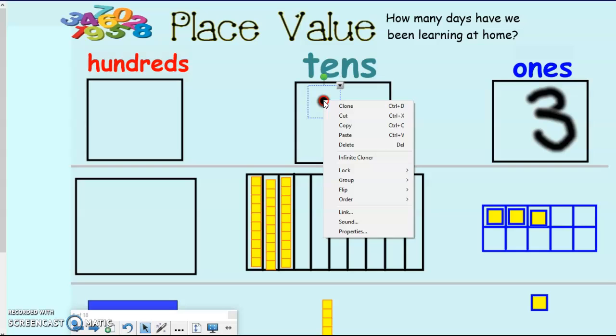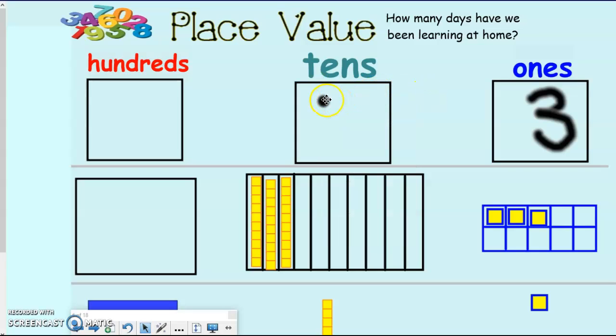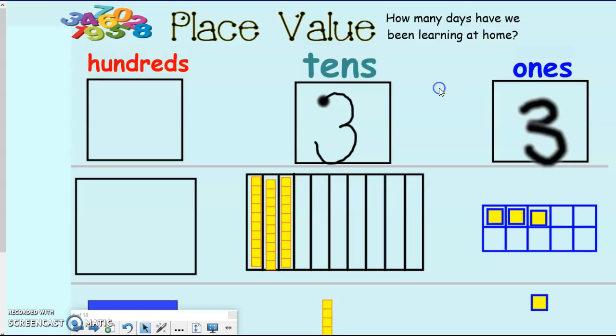Look at that, it changed. All right, well, we still have a 3, so that's okay. So we put a 3 in this. We need to bring this down to the line, don't we? And it's separated. We'll put it back together. There we go. All right, so we have a 3 in our tens place and a 3 in our ones place. So if we put our 30, because remember 10, 20, 30, 33. How many days have we been learning at home?